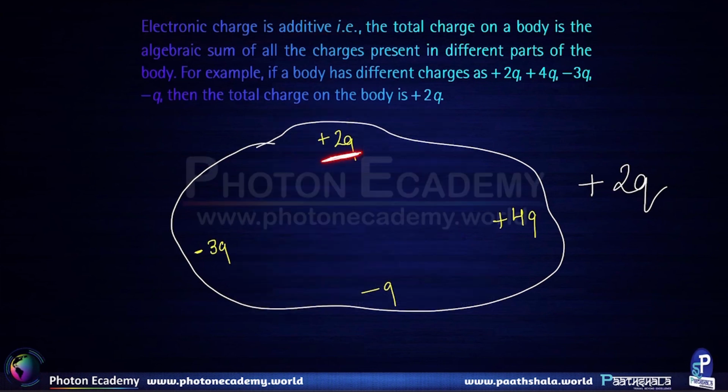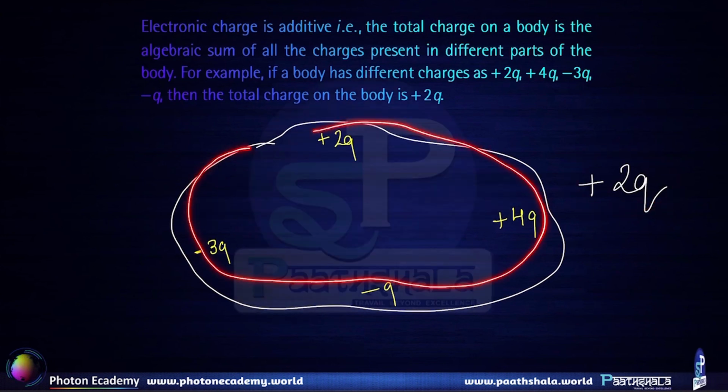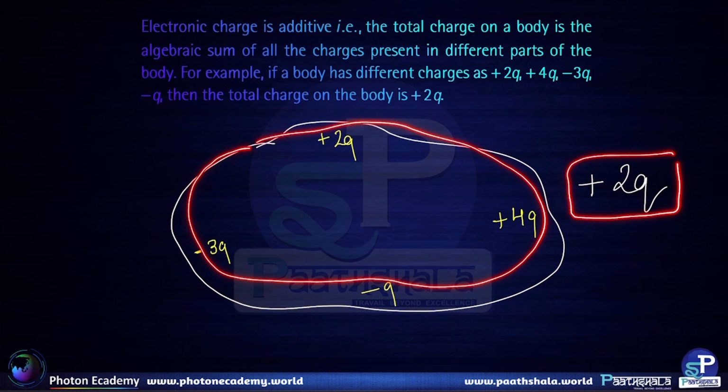Electronic charge is additive. Now what does that mean? Let us say if we have a body over here, let's say some portion of the body has a charge plus 2q, some portion has a charge plus 4q, some portion has a charge minus 3q, some portion has a charge of minus q. Then the total algebraic addition of all these charges we can see is plus 2q.